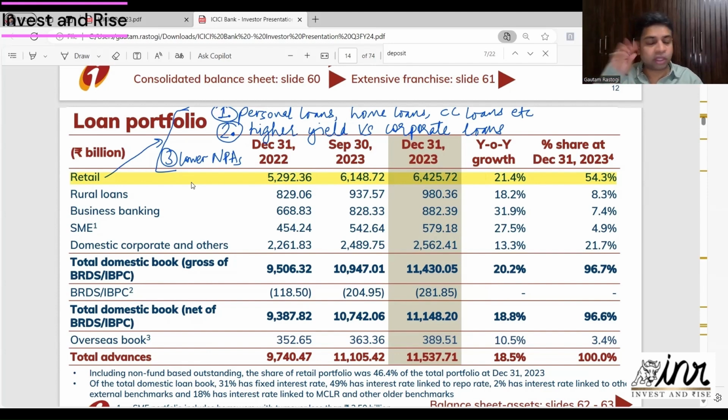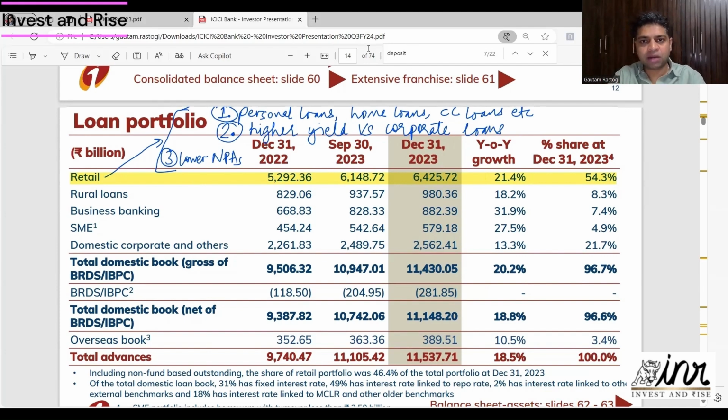Their corporate exposure is higher than ICICI or HDFC. So two things happen because the corporate exposure is higher. They earn a lower yield on those loans. Plus NPAs also come when the tide is not in your favor on loans. So that explains the lower ROA for those banks and higher ROA for the likes of HDFC and ICICI. That's one of the explanations.